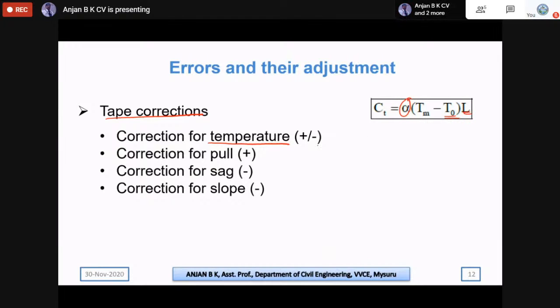If the temperature is increased, the correction will be positive. If the temperature is decreased, the correction will be negative. So both possibilities are there.